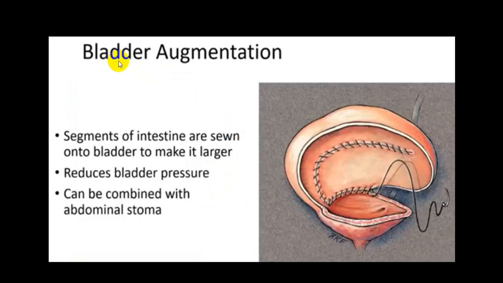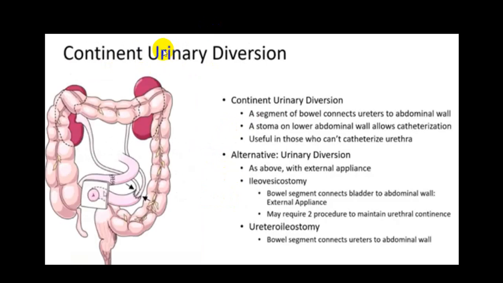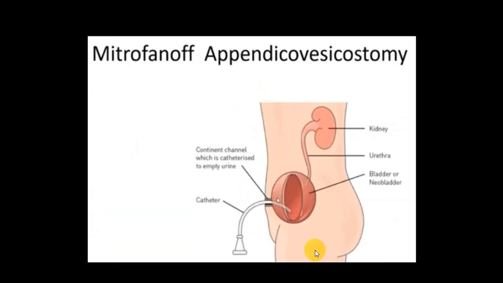You can go for bladder augmentation by reducing the size of the bladder. You can go for a urinary diversion, what we call continent urinary diversion or alternative urinary diversion, by doing ileovesicostomy or ureteroileostomy. These are the different procedures which are being done.